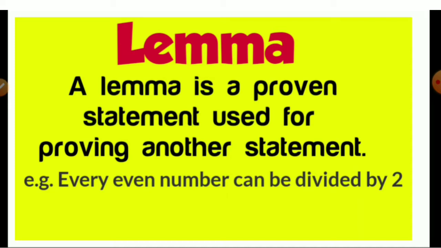Suppose you have a number and you divide it by 2. If this number is completely divided by 2, you can say that this number is an even number. Or if this number is not completely divided by 2, you can say this is not an even number. That means the statement that every even number can be divided by 2 is a lemma.